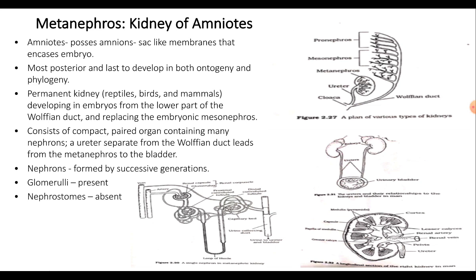The stalk that connects the metanephros with the embryonic mesonephric duct becomes the ureter, and the end of the stalk gives rise to the collecting tubules within the kidney. And this type of kidney, that is the metanephric kidney, is found in all amniotes, that is the reptiles, the birds